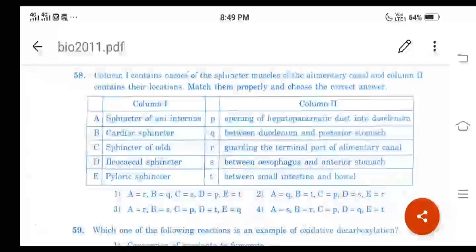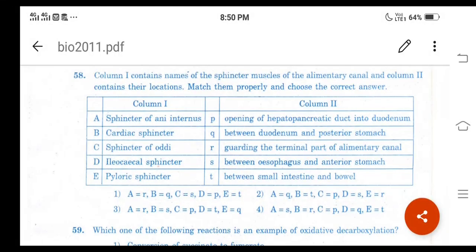A refers to R, sphincter of ani internus, the guarding of the terminal part of the alimentary canal, right? B refers to S, cardiac sphincter, between esophagus and anterior stomach. Then C refers to P, sphincter of Oddi, opening of hepatopancreatic duct into duodenum.